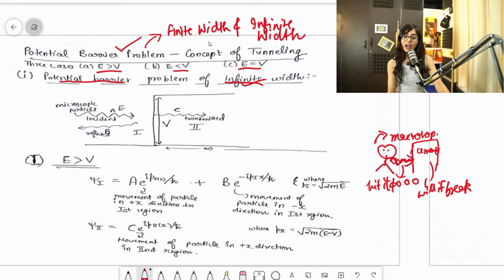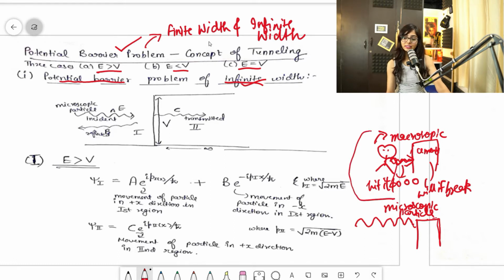But what happens when we talk about microscopic particles? They usually move in terms of waves. We always define them by waves because they have wave nature. Suppose there is one barrier. The macroscopic particle is another story.